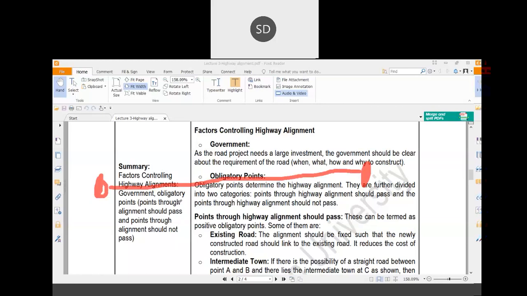Suppose one existing road is there. If you can connect this existing road with the new road, you will save some construction cost. So this existing road will be one type of positive obligatory point. Now another thing: suppose this is location A and this is another location B.